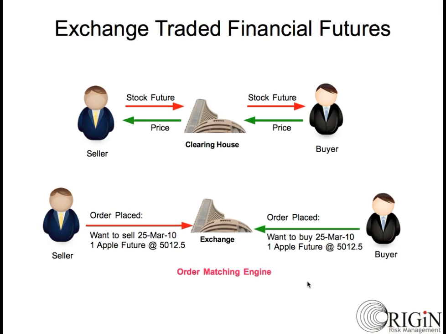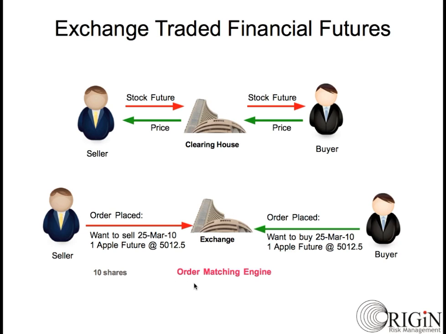Thus, in this case, you may have expressed that you want to buy one future contract for 25th March 2010 at 5012.50, and the exchange found a seller who had expressed that he wants to sell one future contract for 25th March 2010 at 5012.50. The buyer and the seller were brought together by the exchange order matching software. The future contract is for a minimum of 10 shares. Hence, we could say one future contract rather than saying 10 Apple shares.